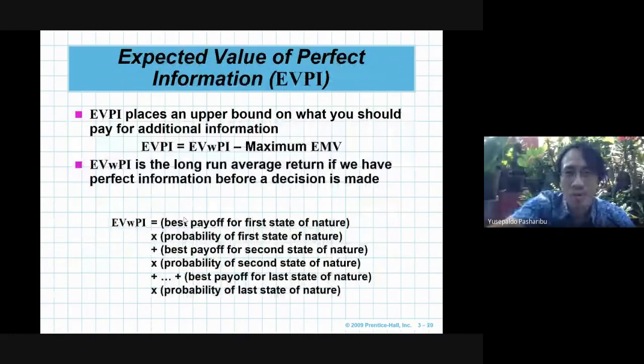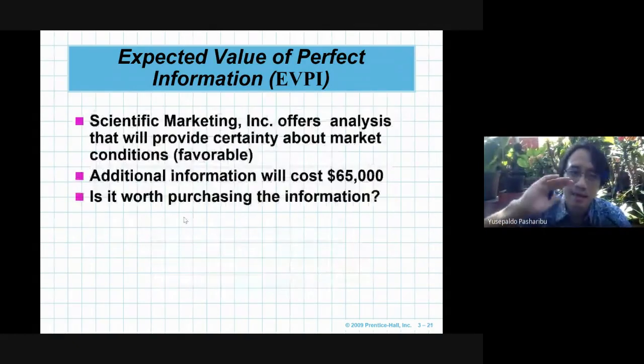And then sometimes there is some other company or third-party company that offers to conduct a survey of the market. This is the example. So we can calculate the price using the expected value of perfect information.